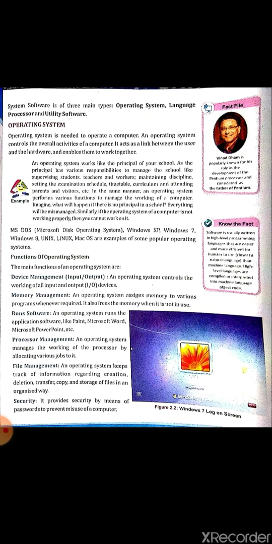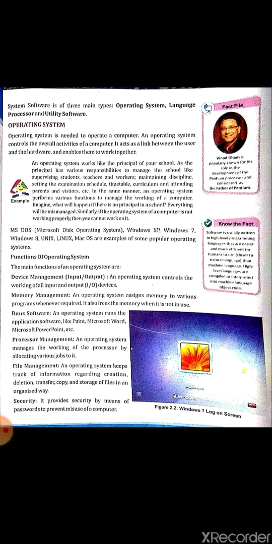So, we can say that an operating system acts as the managing officer of the computer system. MS-DOS, that is Microsoft Disk Operating System, Windows XP, Windows 7, Windows 8, Unix, Linux, Mac OS are the examples of popular operating systems.